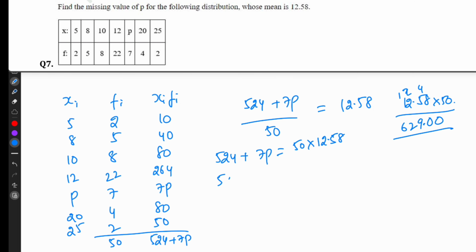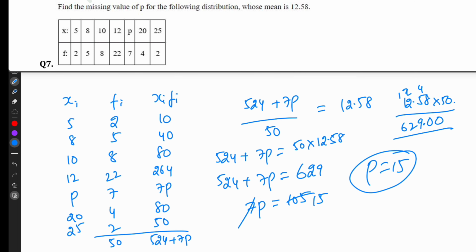So 524 plus 7P is equal to 629. 7P is equal to 105. 15 times 7. So P equal to 15.